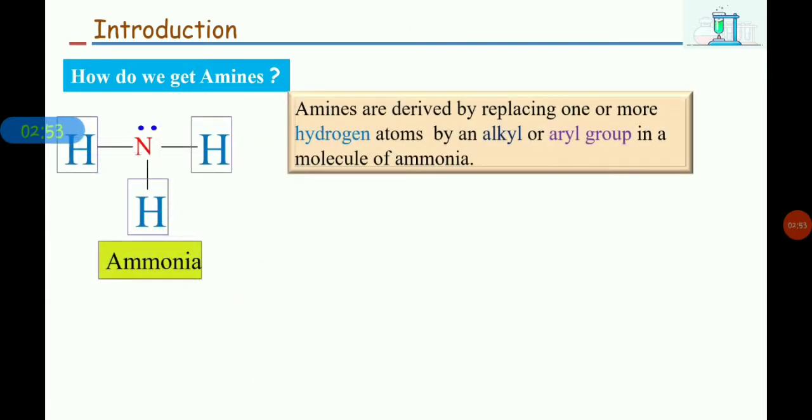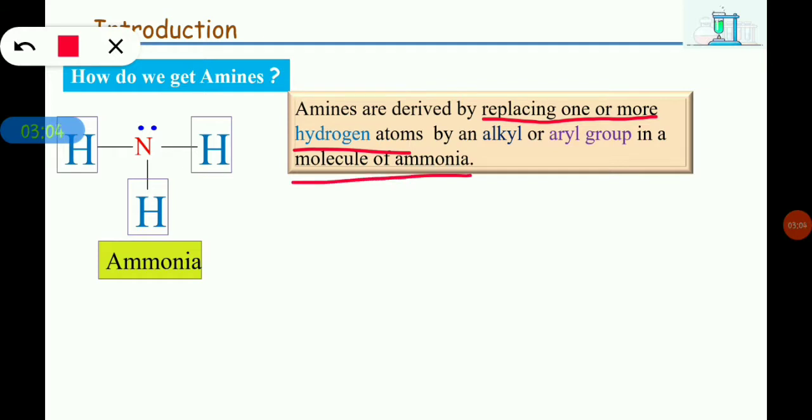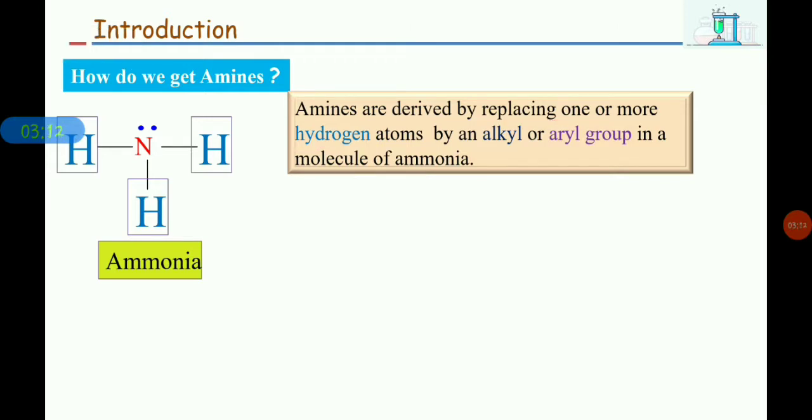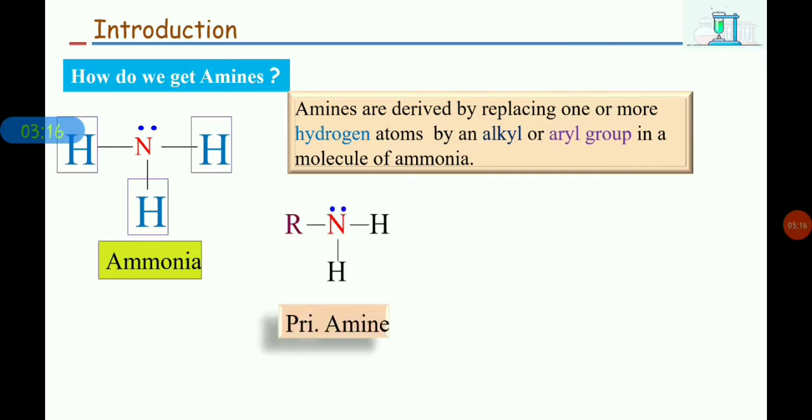So here what we can say is amines can be obtained by just replacing one or more hydrogen atoms of an ammonia molecule by alkyl or aryl groups. If we replace the hydrogen atoms with alkyl or aryl groups, we'll get different kinds of amine molecules.